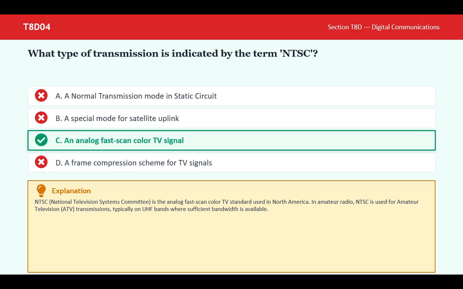What type of transmission is indicated by the term NTSC? C. An analog fast-scan color TV signal. NTSC, National Television System Committee, is the analog fast-scan color TV standard used in North America. In amateur radio, NTSC is used for amateur television (ATV) transmissions, typically on UHF bands where sufficient bandwidth is available.